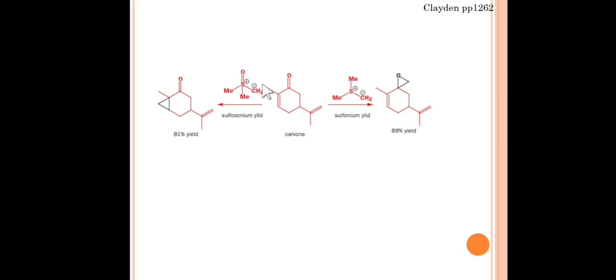If we treat our alpha beta unsaturated keto compound with sulfoxonium halide, it gives us a cyclopropane ring with this double bond. And if we treat with sulfonium halide, just a sulfonium halide, no oxygen over here, it will give us an epoxide ring with this alpha beta unsaturated carbonyl compound.